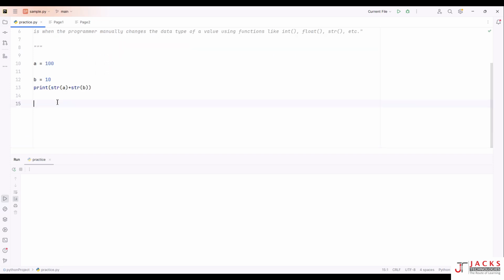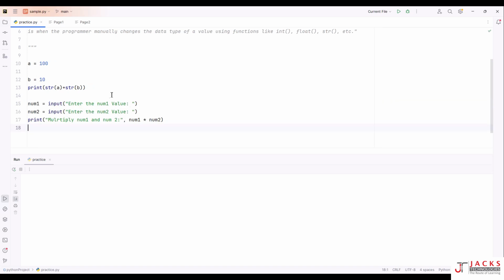Now, guys, in normal programs, where exactly do we use this typecasting? Whenever we write code, we usually take user inputs, and whenever we take user input, typecasting plays a major role. See, here I wanted to multiply two numbers, but I need to take number one and number two from the user.